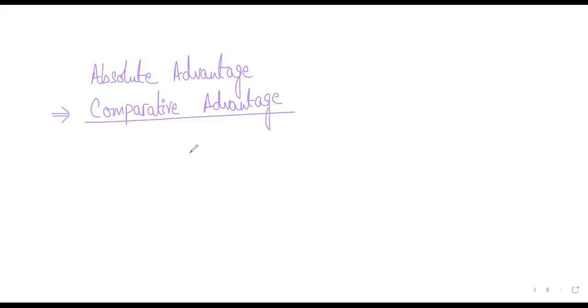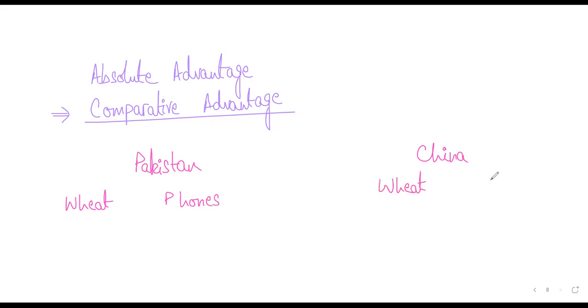You can use the same example that we discussed in the previous question of Pakistan, China, India, or whatever country. So you just need to think of any two countries and then any two products, let's say wheat and phones or whatever, right? And then assume some imaginary values to show which country has lower opportunity cost and in which product, right? So we are sticking to the same example that we did in the previous question.